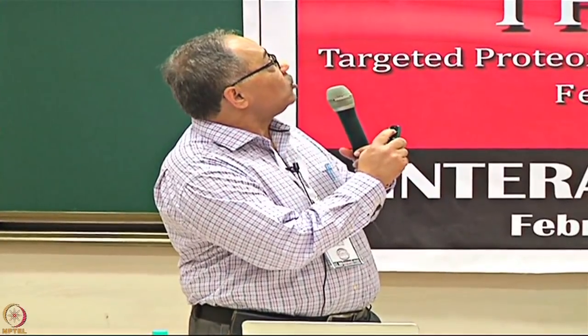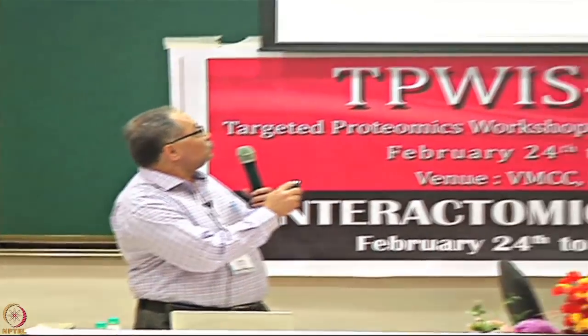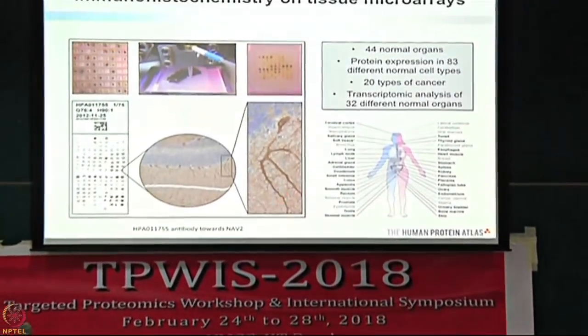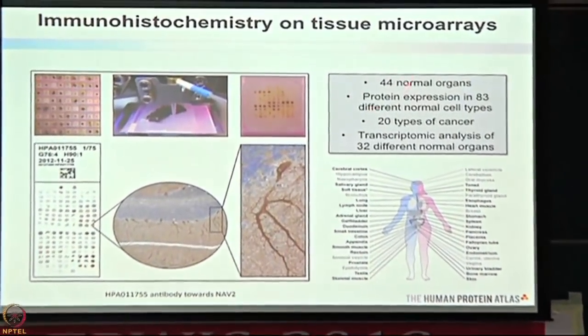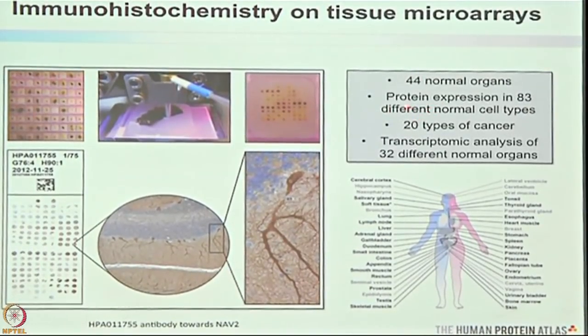A lot of blocks go and make a TMA, you cut a TMA, you stain it with immunohistochemistry, you look at that stain and that's what it looks like. The Protein Atlas covers 44 normal organs. It studies the protein expression in 83 different normal cell types, 20 types of cancer, and it has transcriptomic analysis of 32 different normal organs.